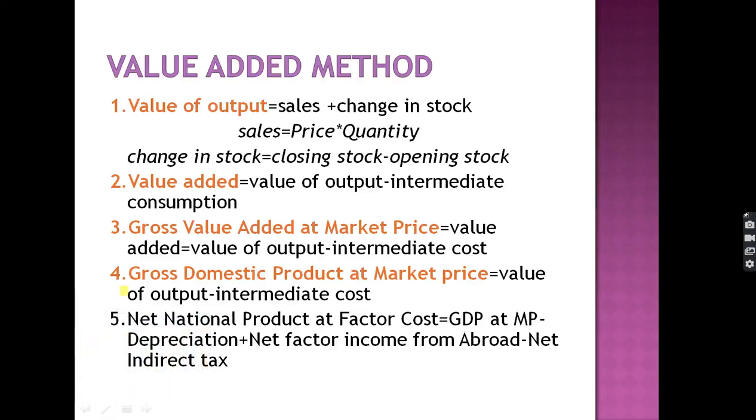Value added is equal to value of output minus intermediate consumption. So this is the basic formula. This value added is known as the gross value added at market price. So gross value added or value added is one and the same thing. Gross value added at market price, or value added, is equal to value of output minus intermediate consumption.